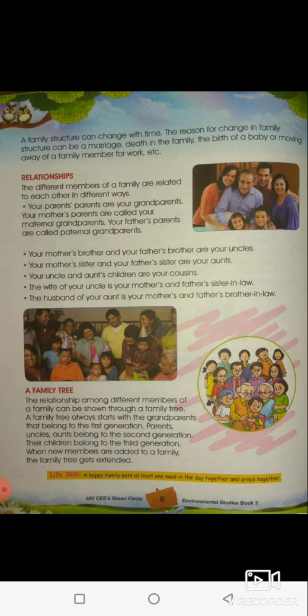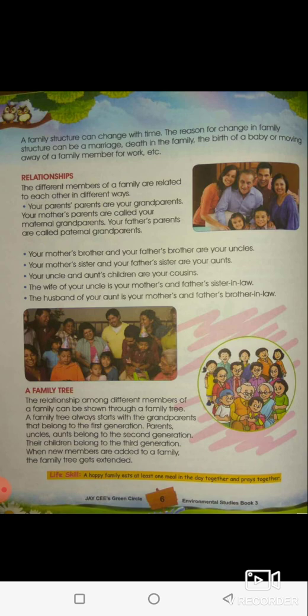Your parents' parents are your grandparents. Your mother's parents are also called your grandparents, as well as maternal grandparents. Your father's parents are called paternal grandparents. I hope you know the difference between maternal grandparents and paternal grandparents.